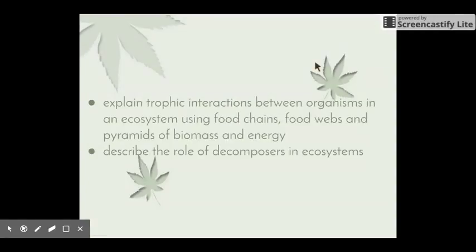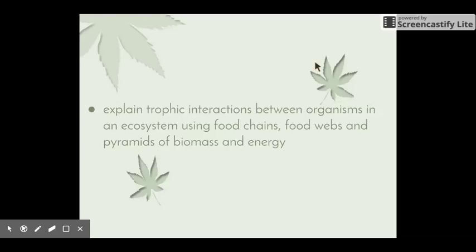This video will be looking at 2 dot points: explain trophic interactions between organisms in an ecosystem using food chains, food webs, and pyramids of biomass and energy, and describe the role of decomposers in ecosystems. So we're going to start off with the much bigger dot point of the two, which is explain trophic interactions between organisms in an ecosystem using food chains, food webs, and pyramids of biomass and energy.